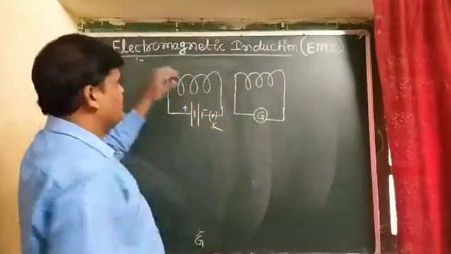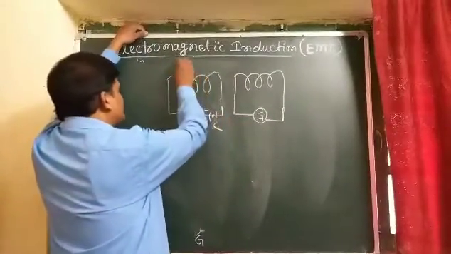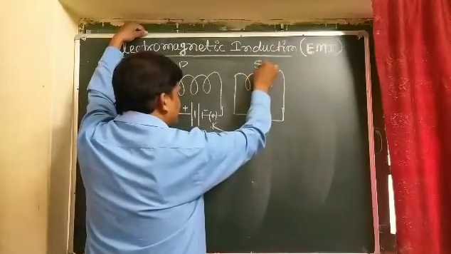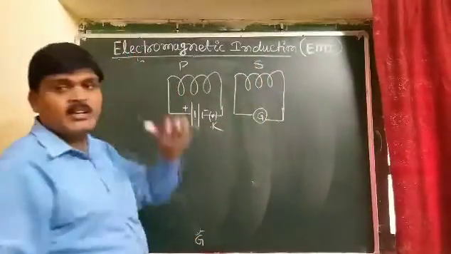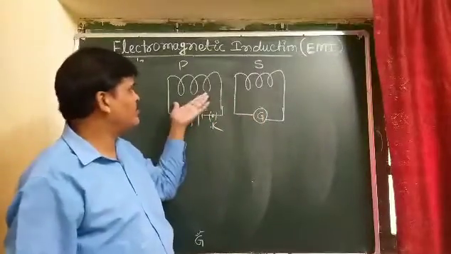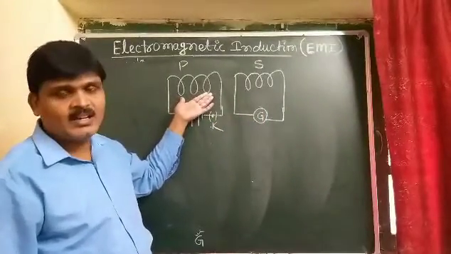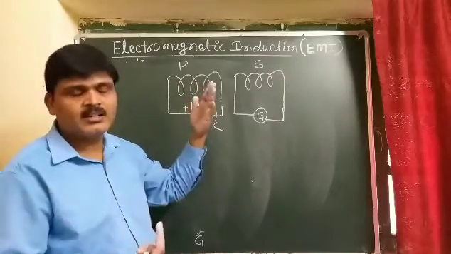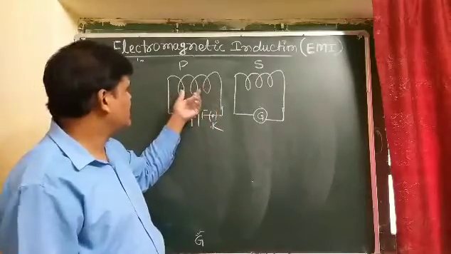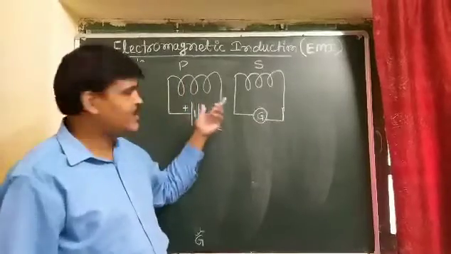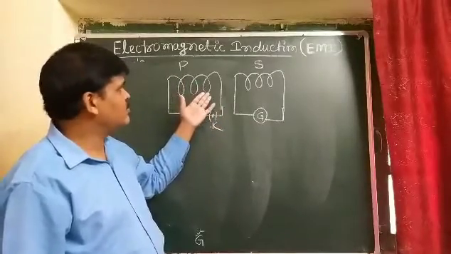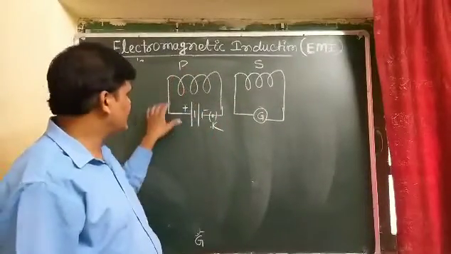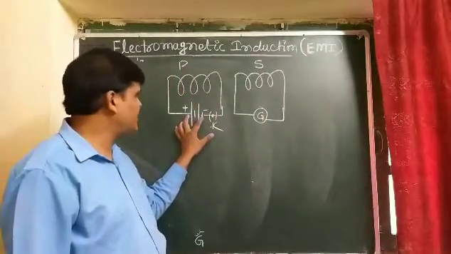So student, this first coil, that is what? Primary coil, and second coil is what? Second coil is known as secondary coil. If in place of a bar magnet we take a coil, a solenoid, which is in the form of what? Current carrying solenoid. So in place of bar magnet we take a coil, and the coil is connected with a battery,